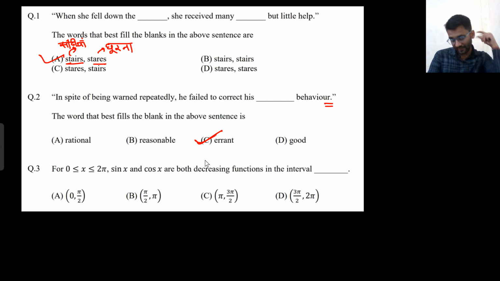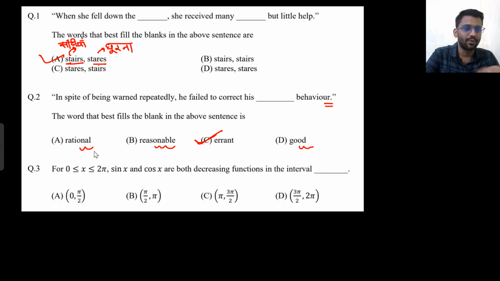So these kinds of questions you can drop actually. I would have been sure that reasonable wouldn't come there, good would not come there, and rational would not come there. So that's why I could mark errant. When I saw this question, I did not know the meaning of errant, but I know one thing, that his behavior cannot be good or reasonable or rational. So it has to be something else.